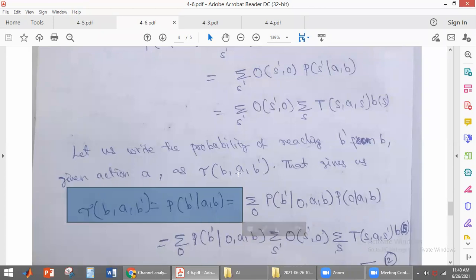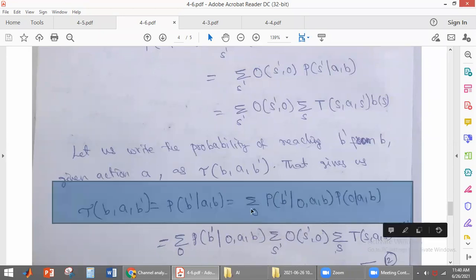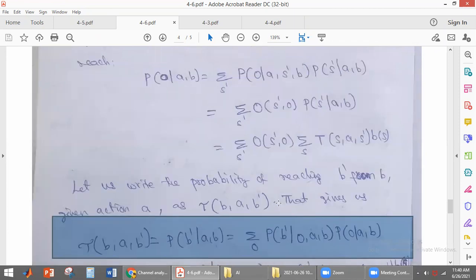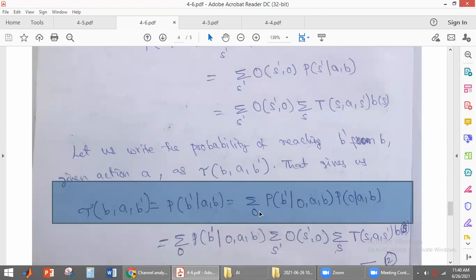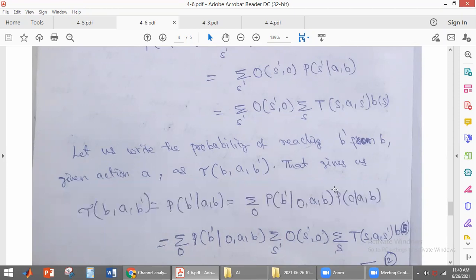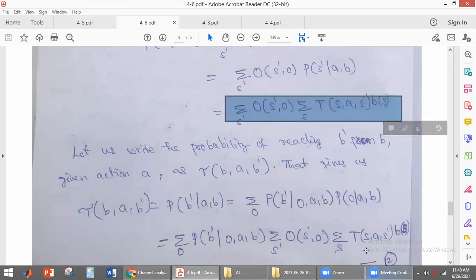We again use the conditional probability distribution expansion, expanding with respect to one more parameter, the observations rho. This formula we got from here and we substitute it here. So this gives the probability of reaching B dash from B by performing some action.